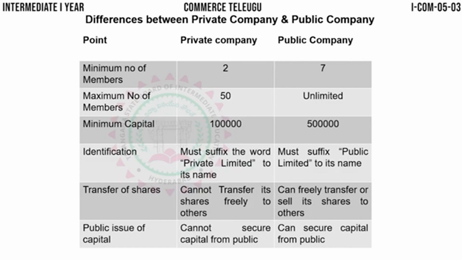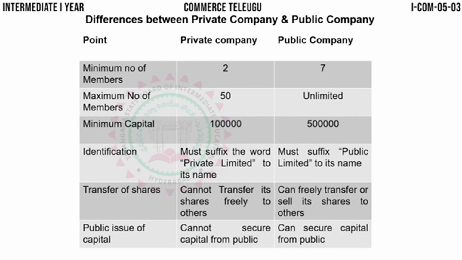So the first point is minimum number of members. To start a private company, minimum 2 members are required. Without 2 members, you cannot start a private company. In the same way, to start a public company, you must require minimum 7 members. So in case of private company, it is 2 members minimum, and in case of public company, it is 7 members.